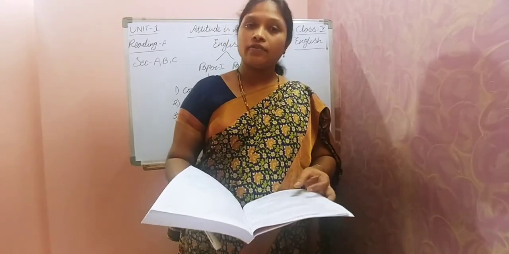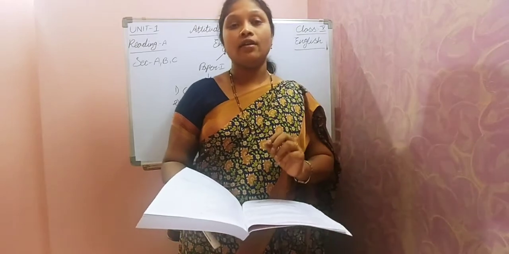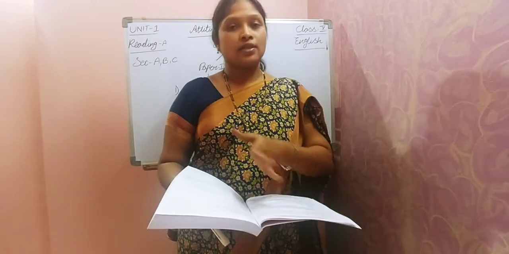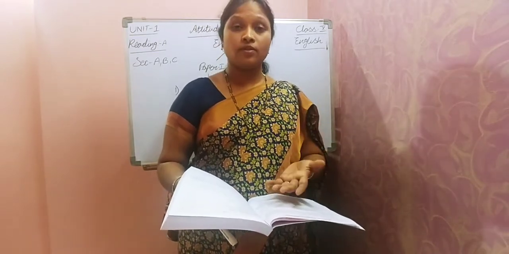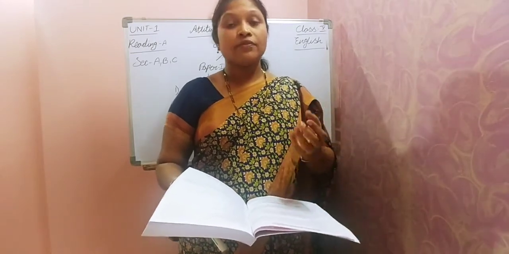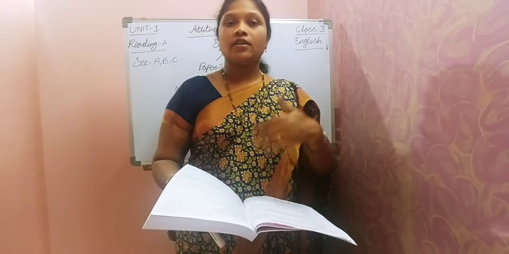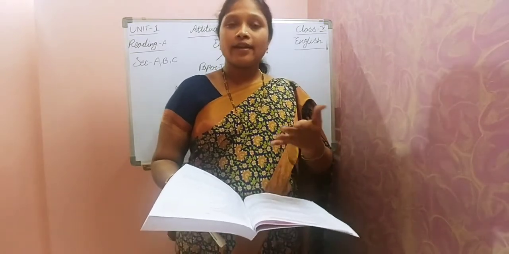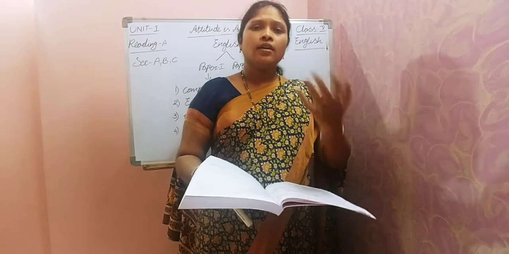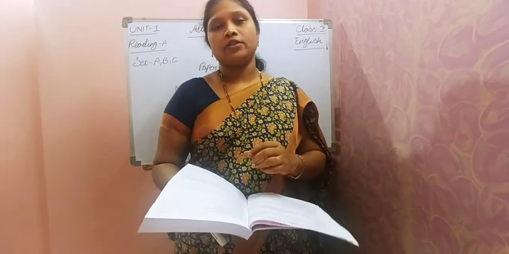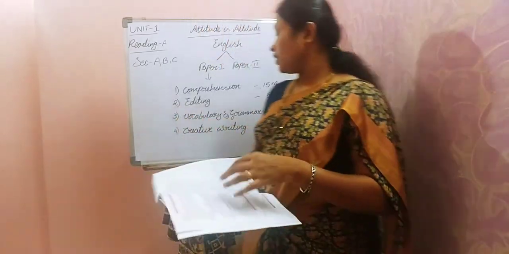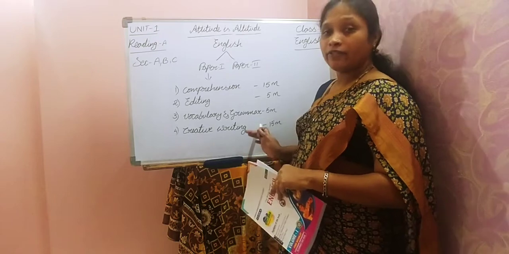In that also one paragraph will be given to you. Some words will be underlined. For each and every underlined word, some questions will be asked. For example, write the synonyms, antonyms, change the verb form, write the correct verb form, find out which part of speech that particular word is, change the degrees of comparison, write the correct question tags, or fill in the correct prepositions. So related to grammar, you will get questions in that paragraph. That is also for 2.5 marks. In total, vocabulary and grammar is for 5 marks.